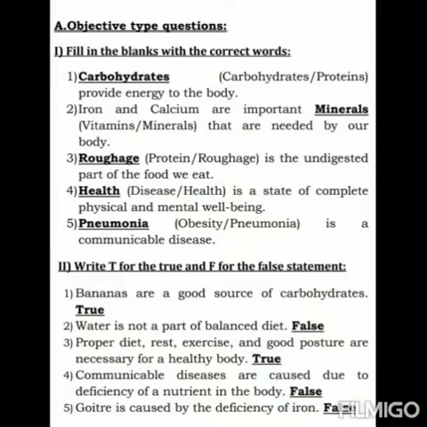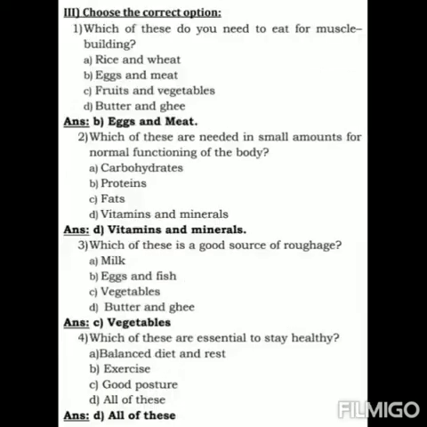Fifth one. Goiter is caused by the deficiency of iron. It's true or false? It's false. Why? Because goiter is caused by the deficiency of iodine. Third Roman, choose the correct option. First question. Which of these do you need to eat for muscle building?